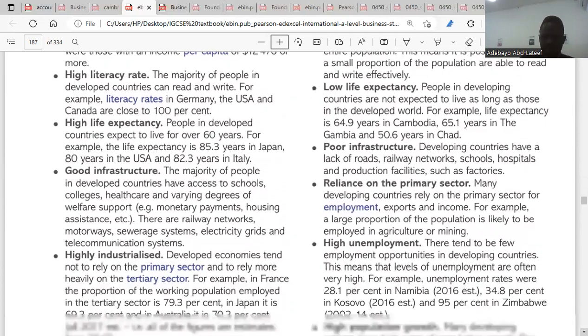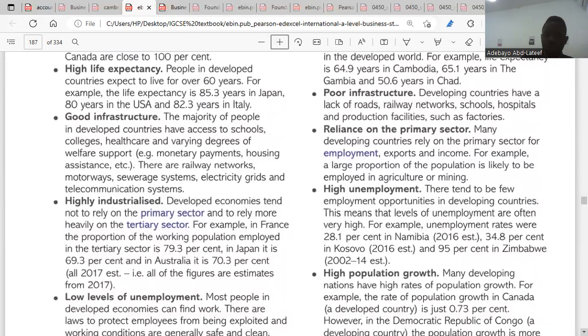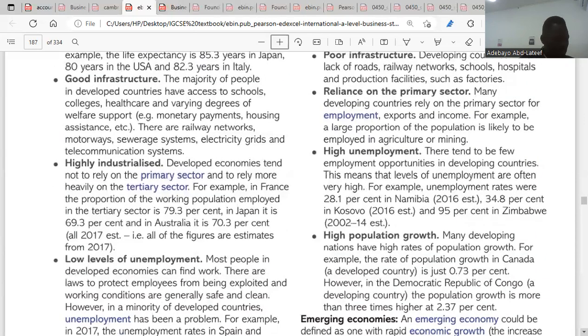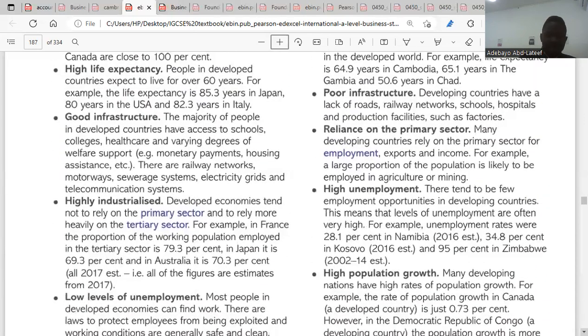The next one, poor infrastructure. Developing countries lack roads, railways, networks, schools, hospitals, and production facilities, such as factories. So they don't have these things. So lack of infrastructure is hindering their development. That's about poor infrastructure.